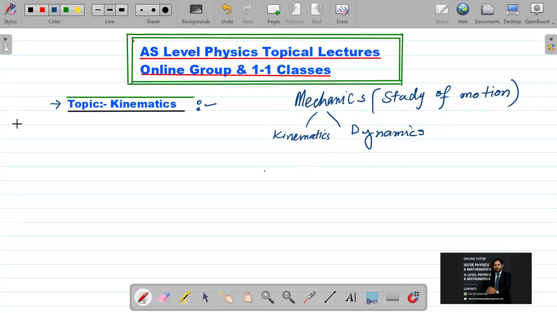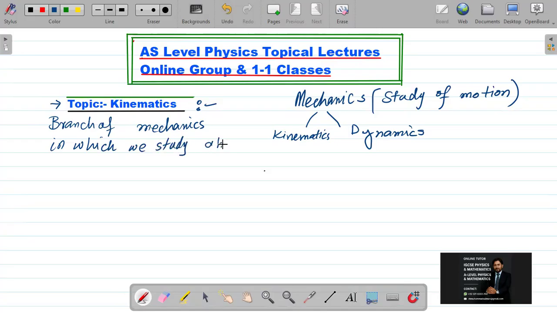Kinematics is the branch of mechanics, or branch of physics, in which we study about motion without discussing its cause.